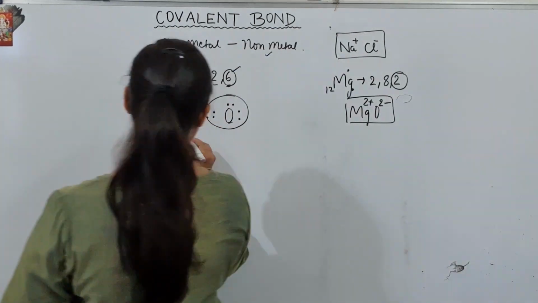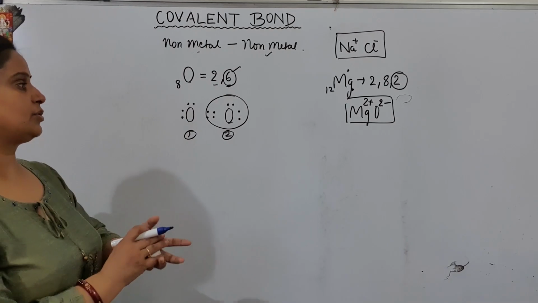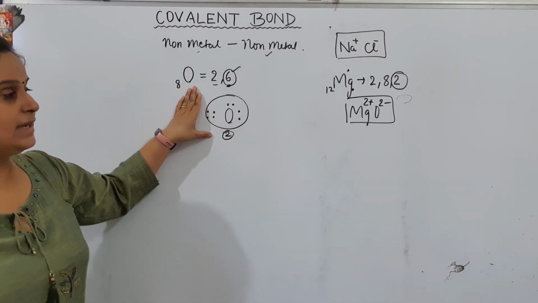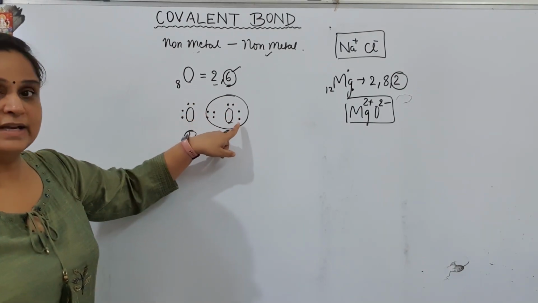Look at atom number 1 and atom number 2. Let's see atom number 2, oxygen. How many electrons are there? You can see 8 electrons: 1, 2, 3, 4, 5, 6, 7 and 8 electrons.